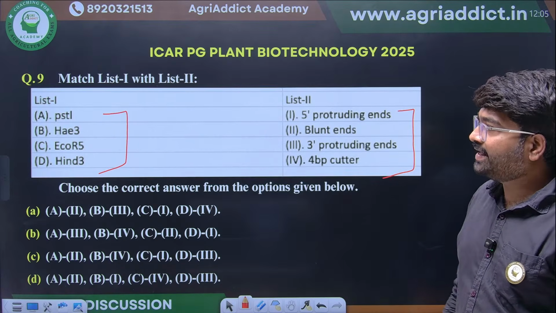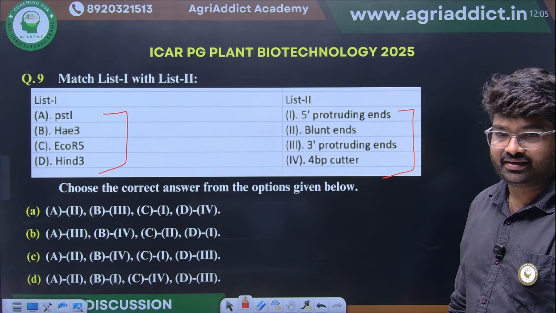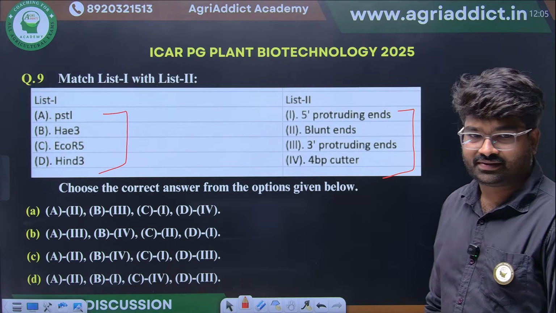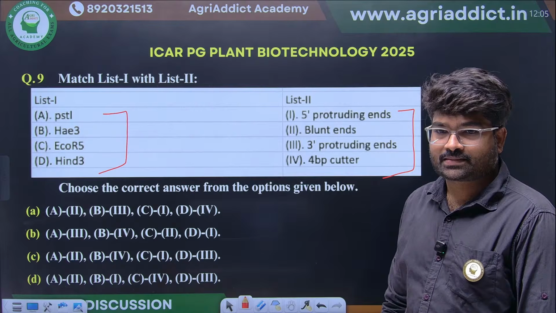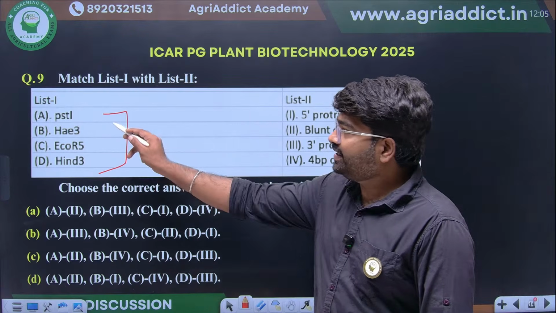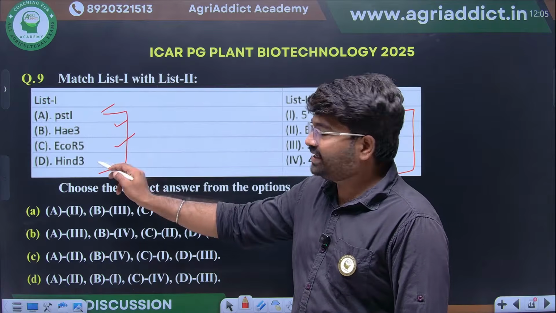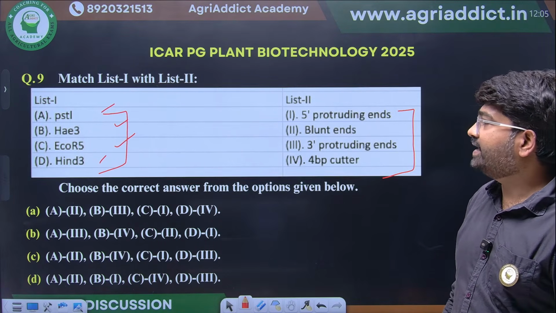Hae III, EcoRV and HindIII. What will be the right option, students? Yes, what will be the right option? HaeIII, EcoRI, PstI and HindIII. Any guesses?